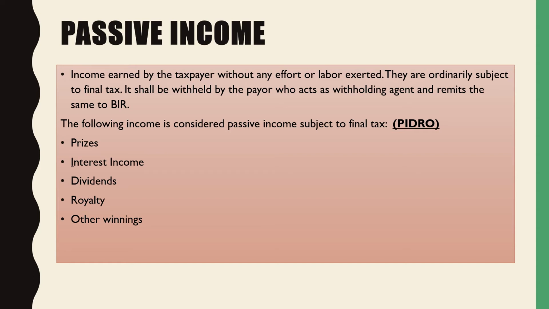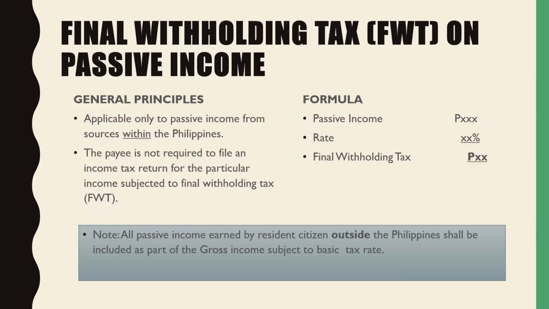So there are five passive incomes. The acronym here is PIDRO. We have the prizes, the interest income, the dividend, the royalty, and other winnings. So all you need to do is familiarize and memorize the rates of taxation.